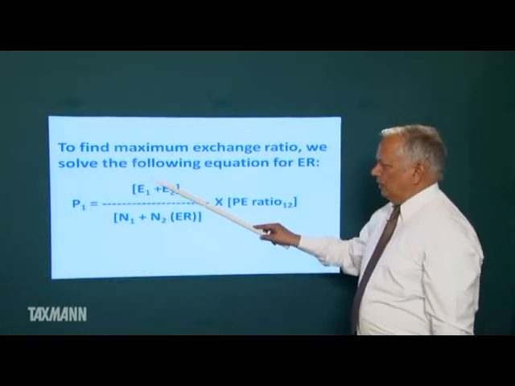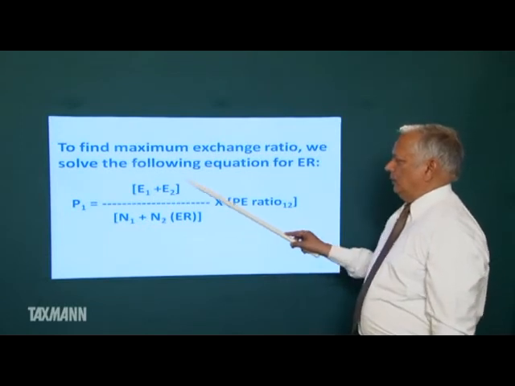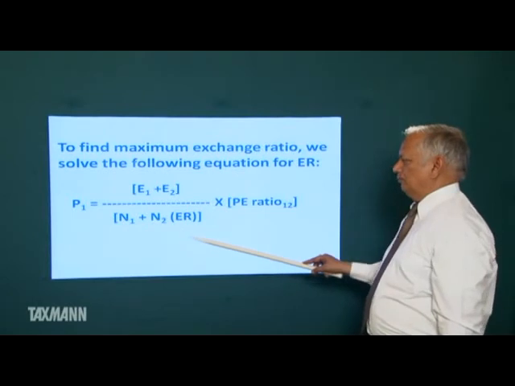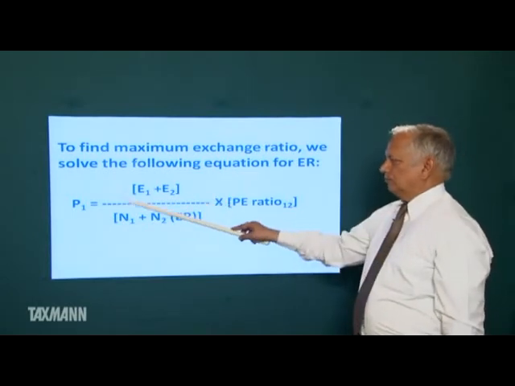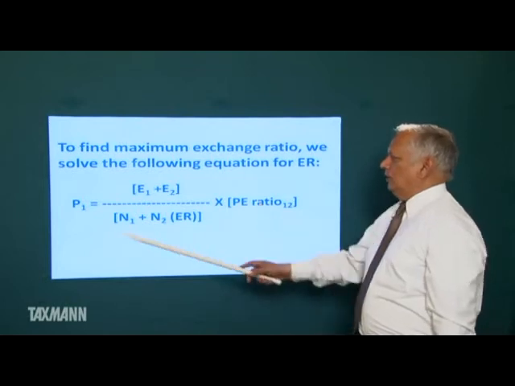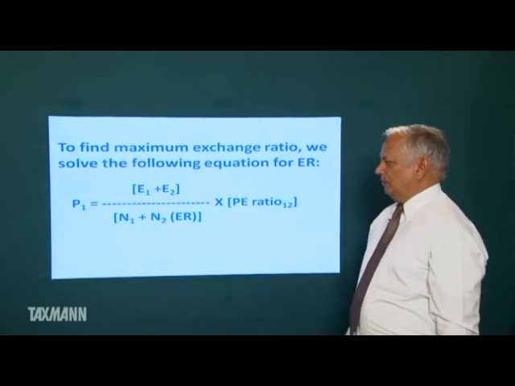This gives us the EPS of the combined business, multiplied by the price earning ratio of the combined business, which gives us the market price per share of the combined business.